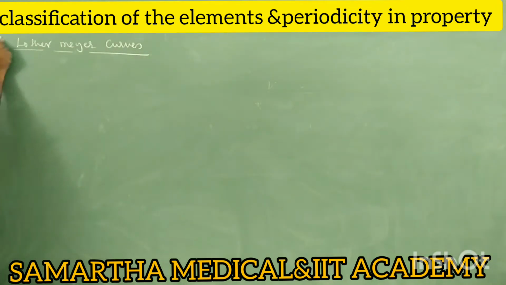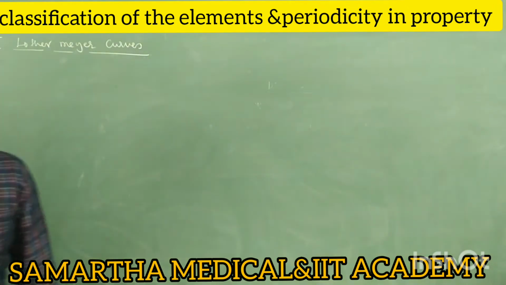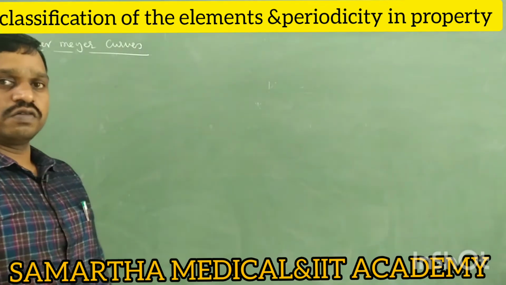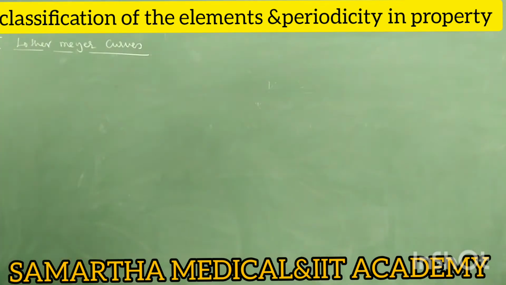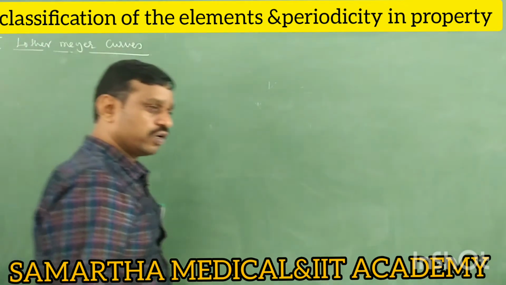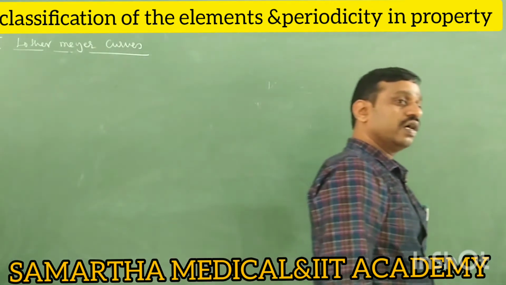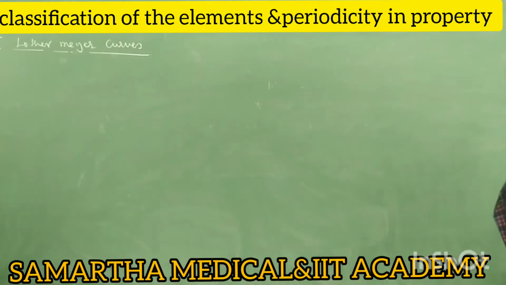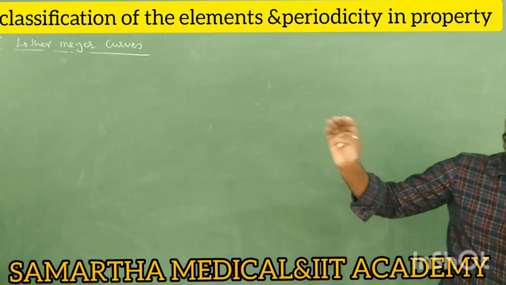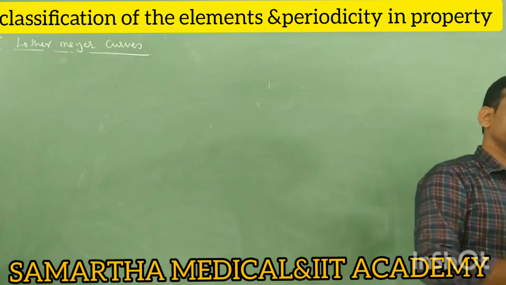Tell me, what is the importance of Lothar-Meyer curves? It was given by Lothar and Meyer. Lothar and Meyer plotted graphs between physical properties like atomic volume or melting point, boiling point versus atomic mass. Tell me, Lothar and Meyer plotted the graph between what?